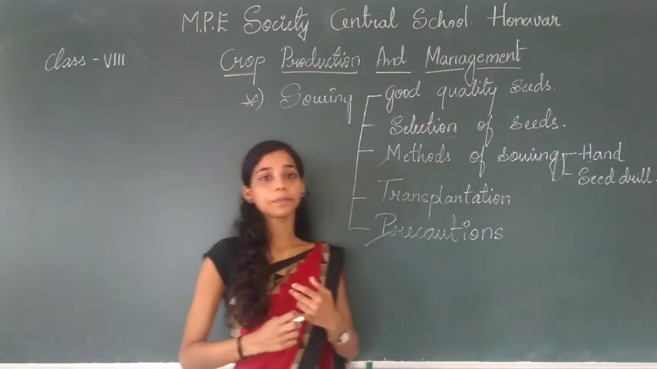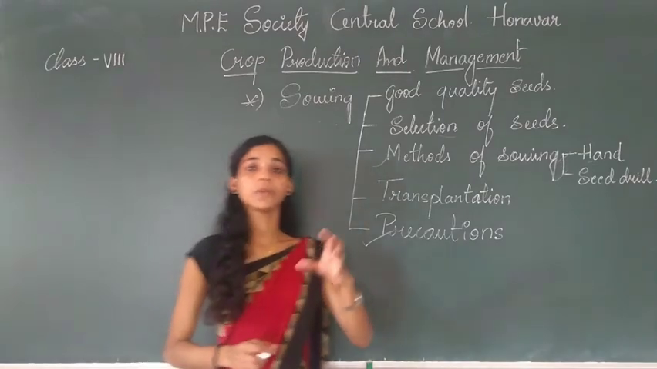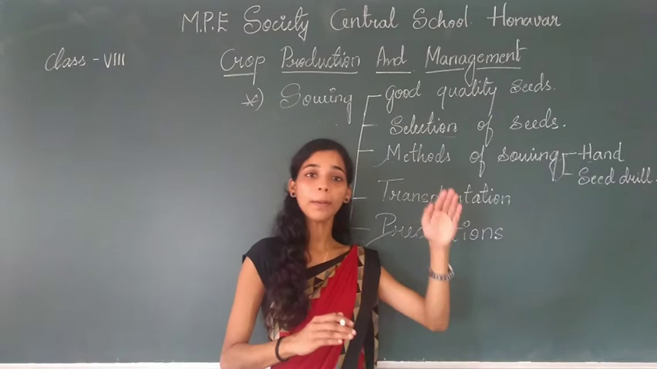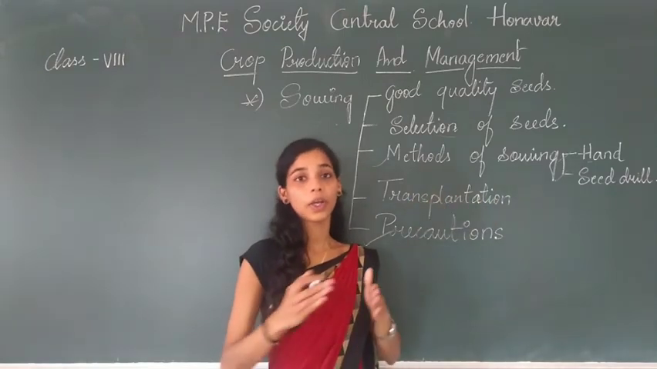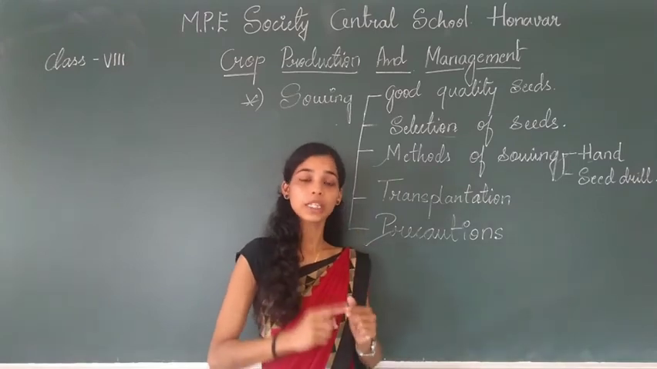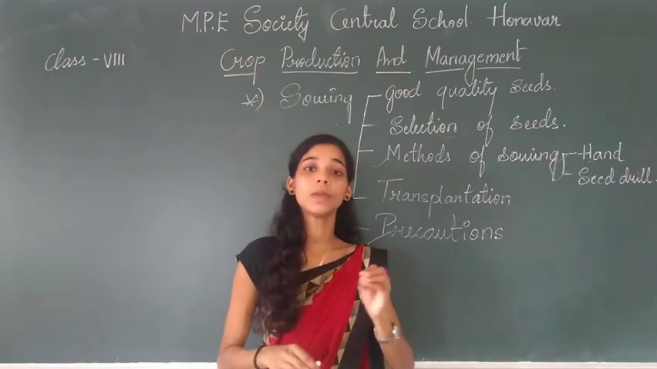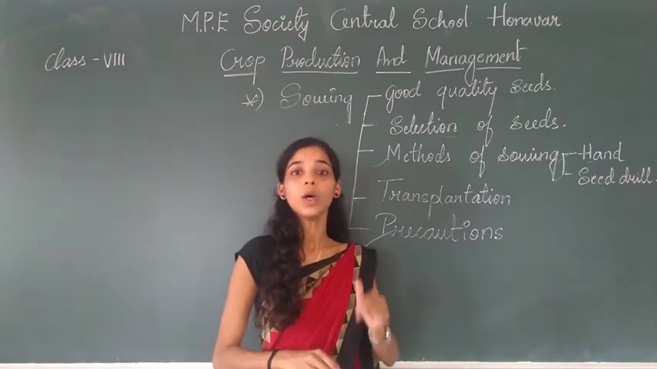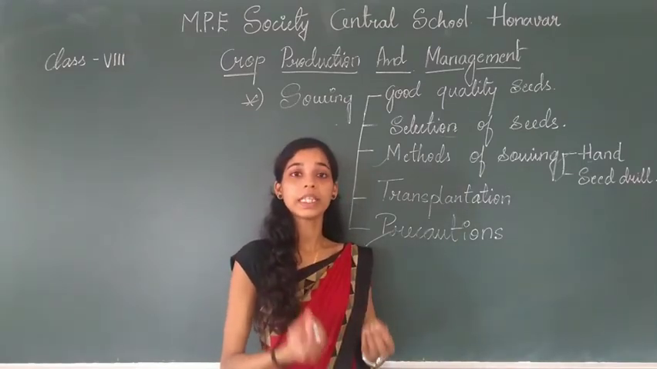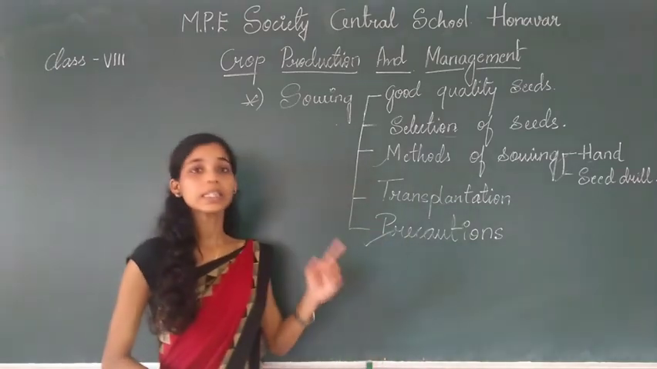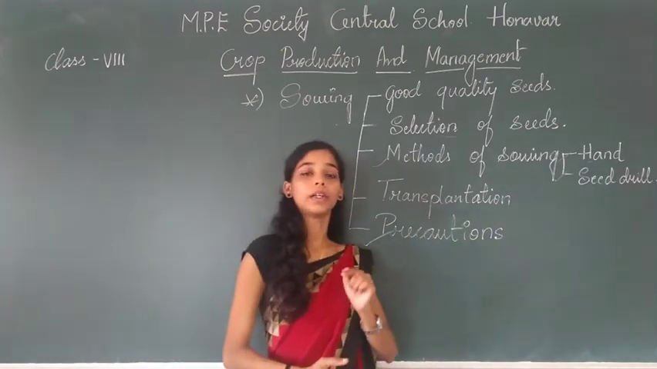The first one is the seeds must be put at a proper depth. It must not be too high on the surface, nor too deep. Suppose you put the seeds on the surface, the seeds will be eaten up by the birds. And if you put the seeds too deep into the soil, the seeds cannot breathe and they die. So the sowing of the seeds must be done at a proper depth.